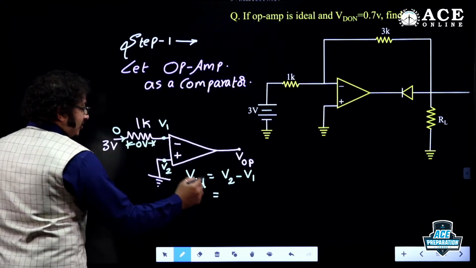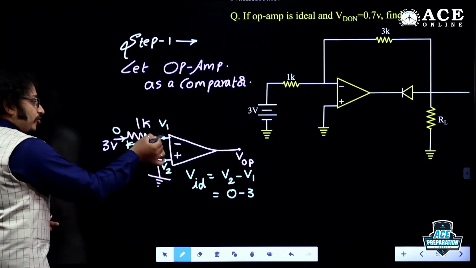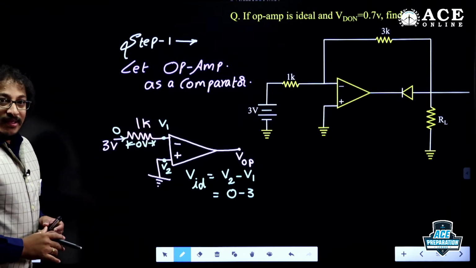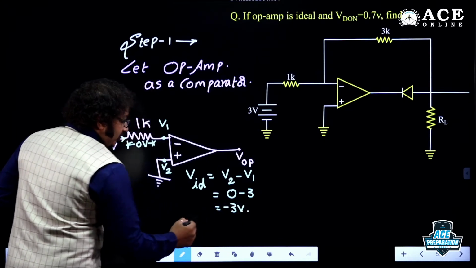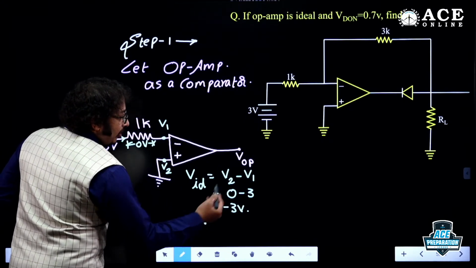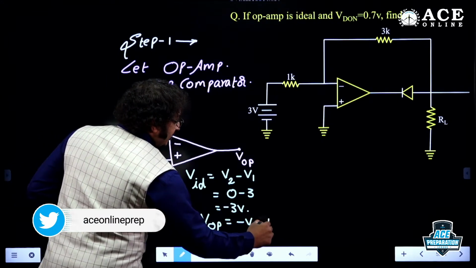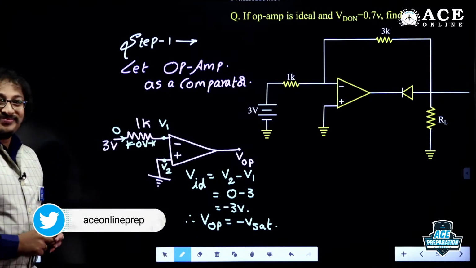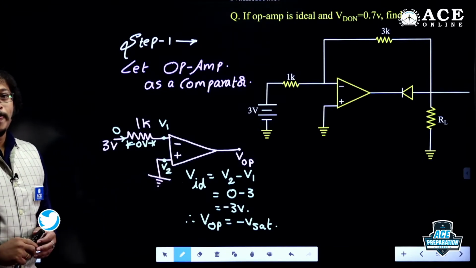What do you mean by that? 0 minus 3 volt, because there is no voltage drop, the total 3 volt will be coming over here. Therefore, it will be minus 3 volt. Then what does it show exactly? The output voltage VOP is minus V saturation, because it is a comparator. So VOP is minus V sat.